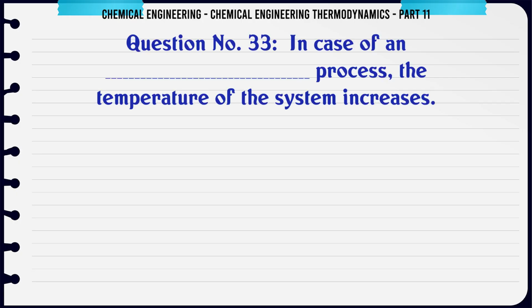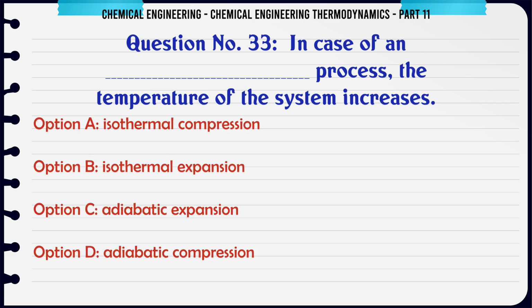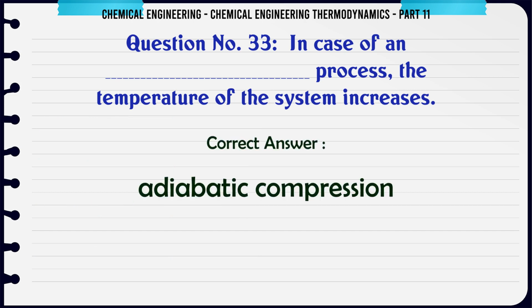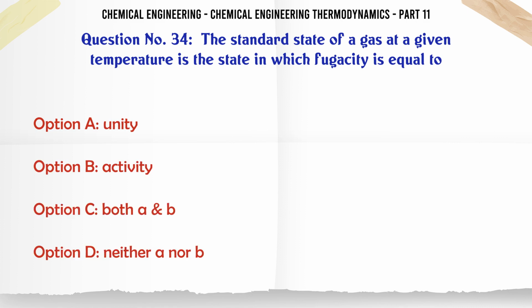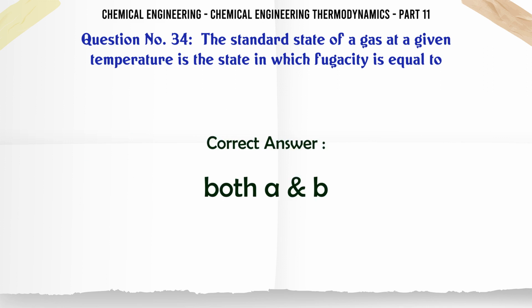In case of an process, the temperature of the system increases. A isothermal compression, B isothermal expansion, C adiabatic expansion, D adiabatic compression. The correct answer is adiabatic compression. The standard state of a gas at a given temperature is the state in which fugacity is equal to A unity, B activity, C both A B, D neither A nor B. The correct answer is both A B.